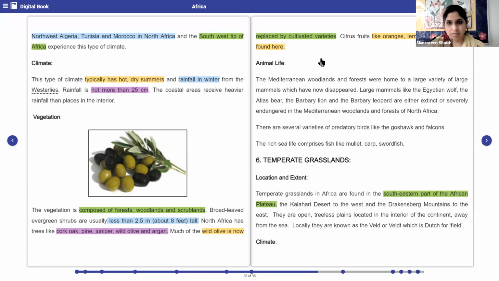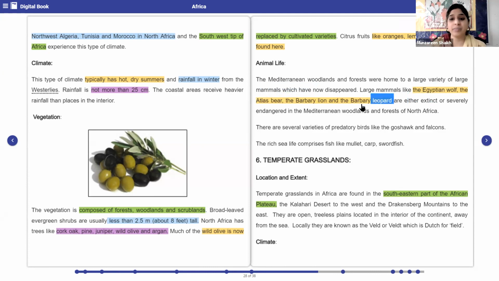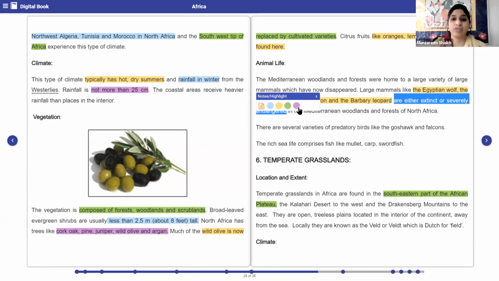The Mediterranean woodlands and forests were home to a large variety of large mammals like the Egyptian wolf, the Atlas bear, the Barbary lion, and the Barbary leopard. These are either extinct or severely endangered in the Mediterranean woodlands and forests of North Africa.